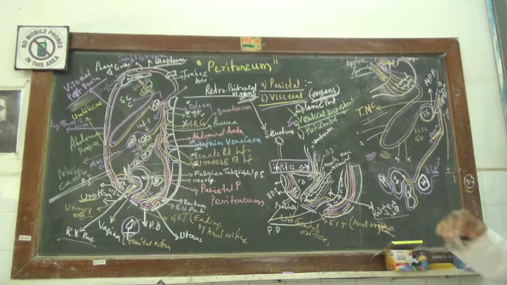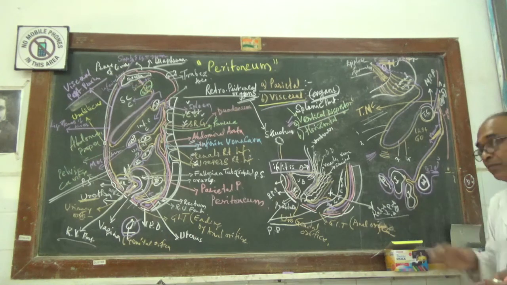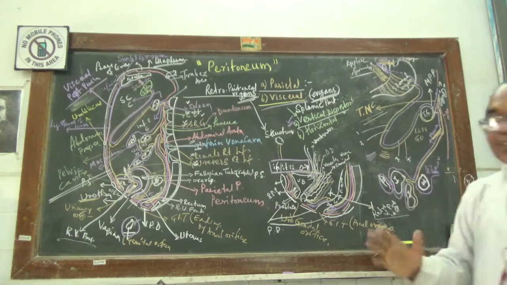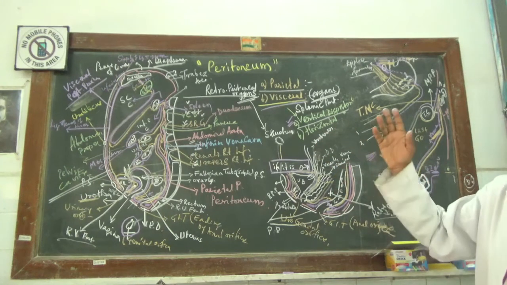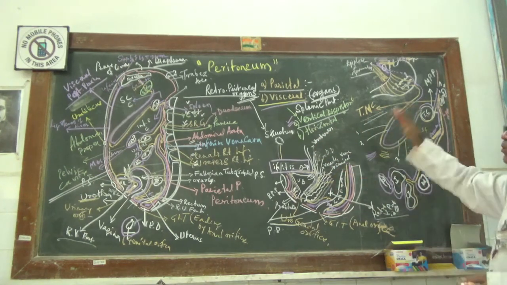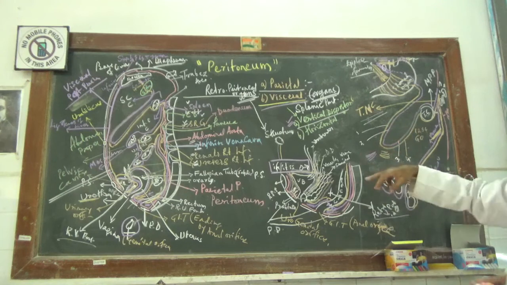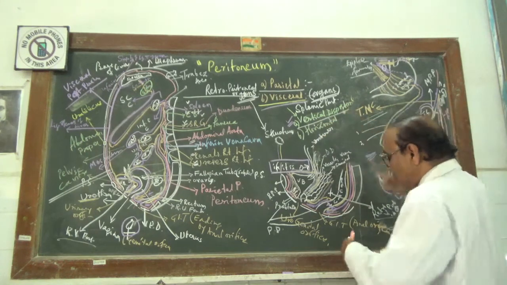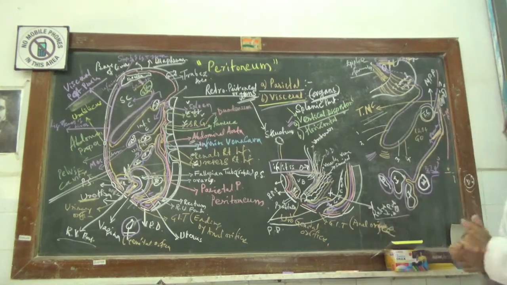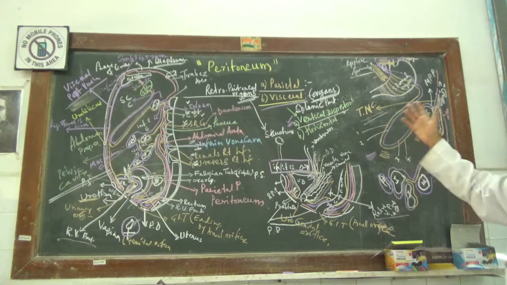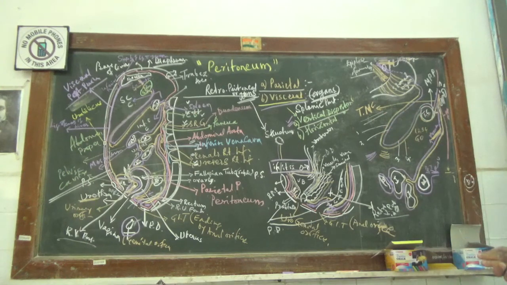So that is vertical. On either side of the cecum you have a paracecal pouch. So these are the things we had left to explain about the length and breadth of the vertical disposition of the visceral layer of the peritoneum.